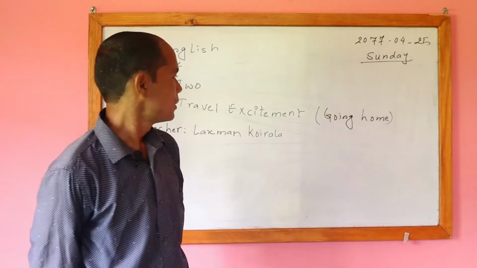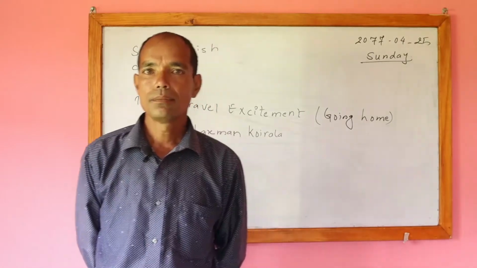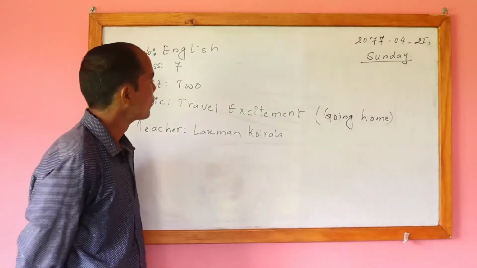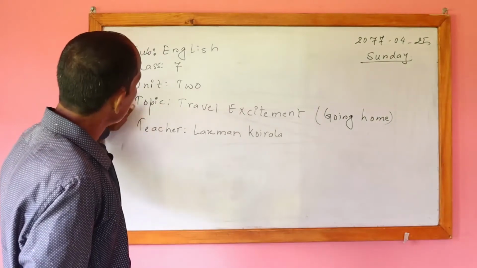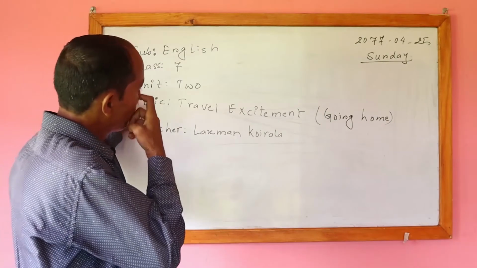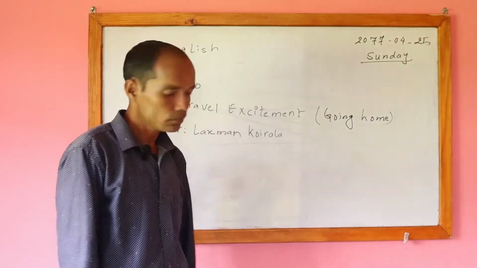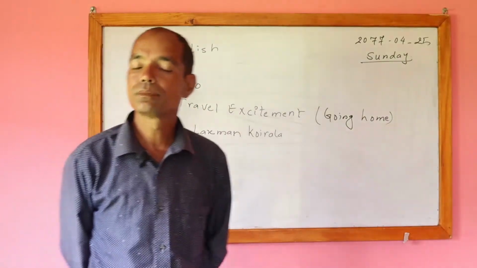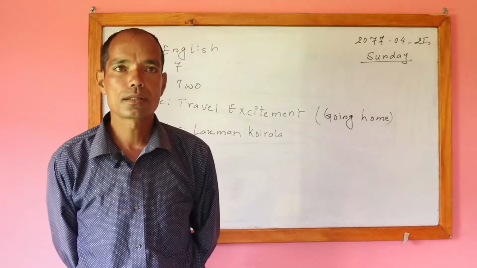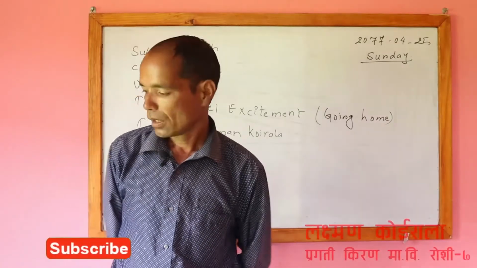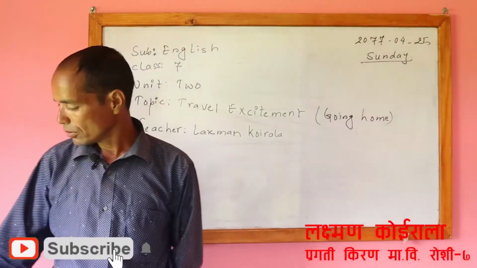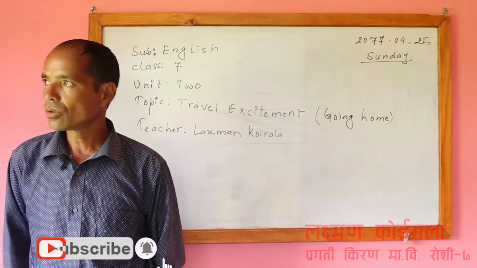Dear students, last time we have already studied Unit 2, and the topic was Travel Excitement. Inside it, the author is going to his home, and how did he go home?